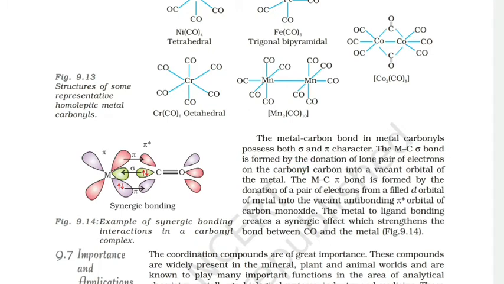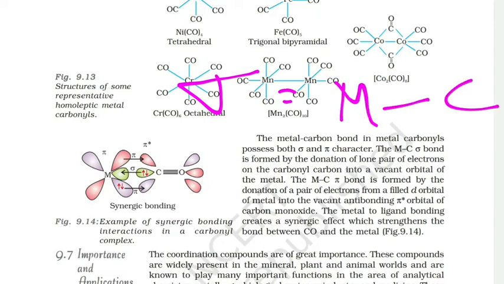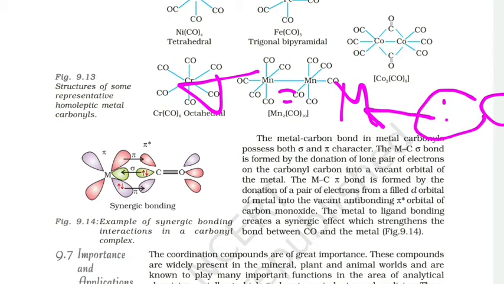First of all, notice that the sigma bond is formed by the metal and carbon. The lone pair of electrons present on the carbonyl carbon is donated to the vacant orbital of the metal.